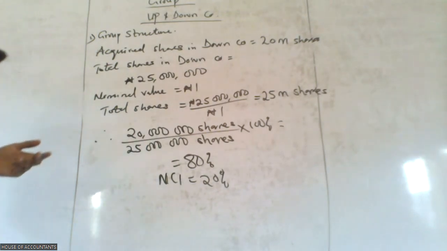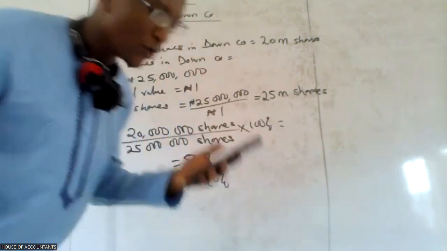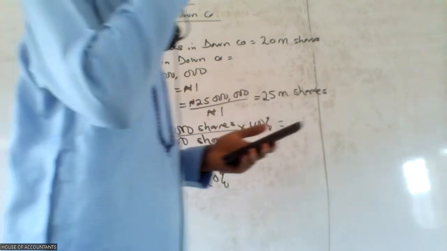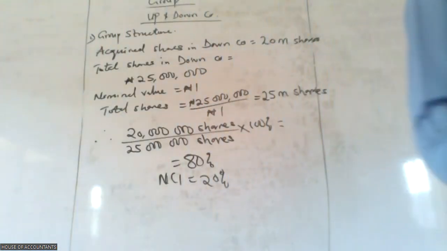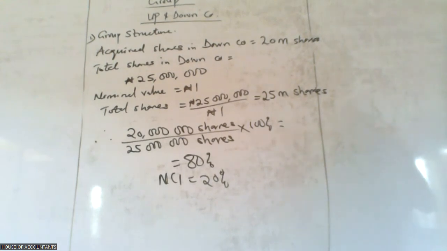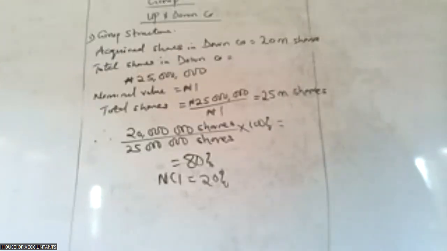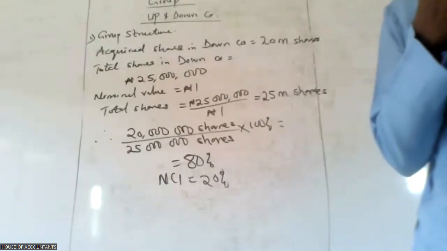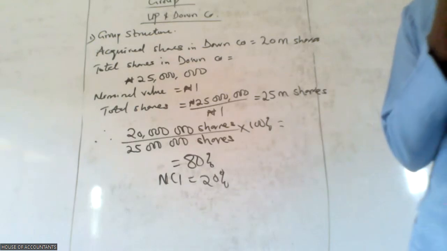So since you have been able to get the group structure, you are good to go. The next step to take is what? After group structure, we need to calculate our goodwill according to our step-by-step, abi. But in this case, there are some elements we need in calculating that goodwill. We need purchase consideration, we need NCI, and we also need net assets. Okay, so all these figures are not given to us on a platter of gold. So let's go back to the question.